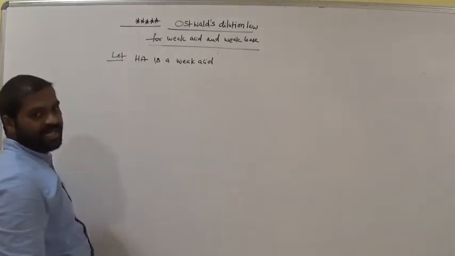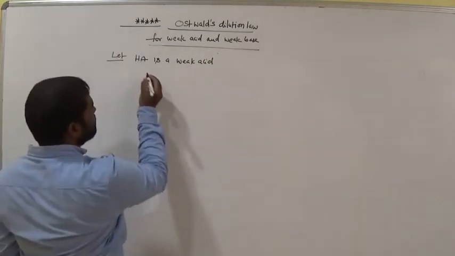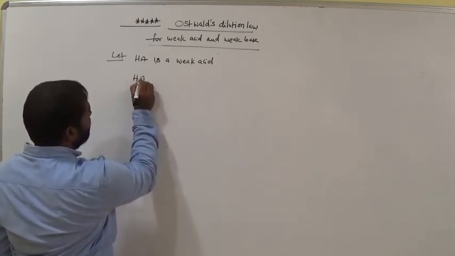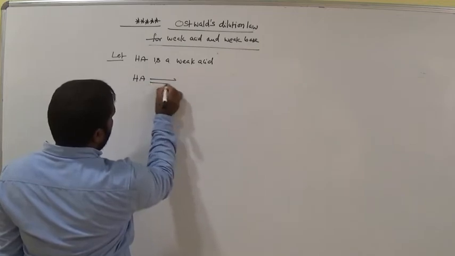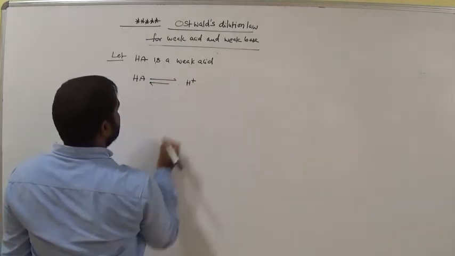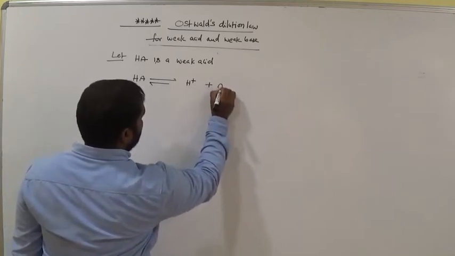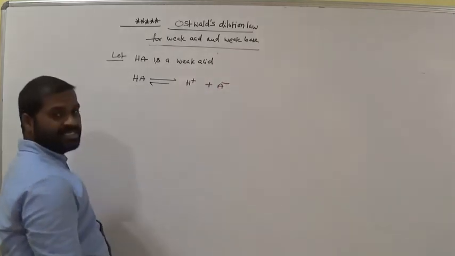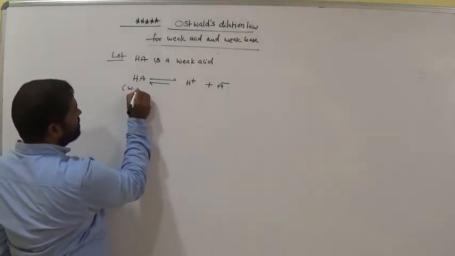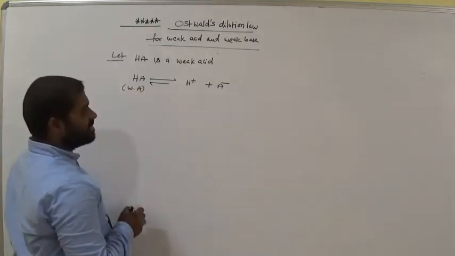Is it clear? Now it undergoes dissociation. How does it undergo dissociation? H plus and A minus, am I right? It is a weak acid. Weak acid, am I right?